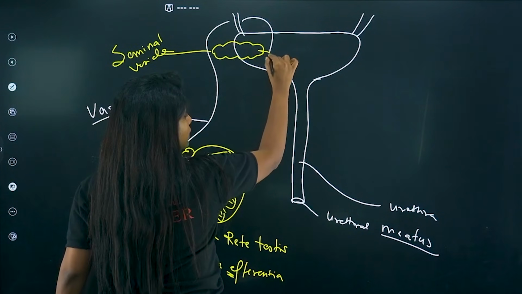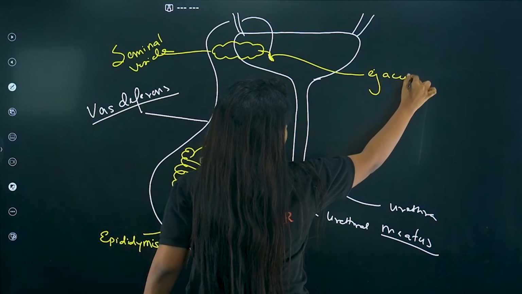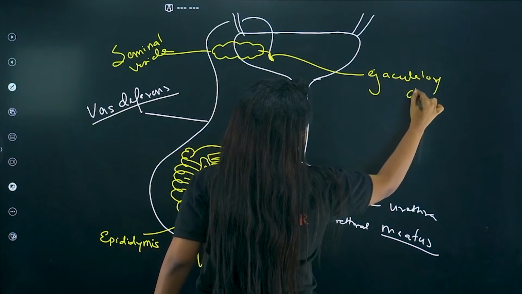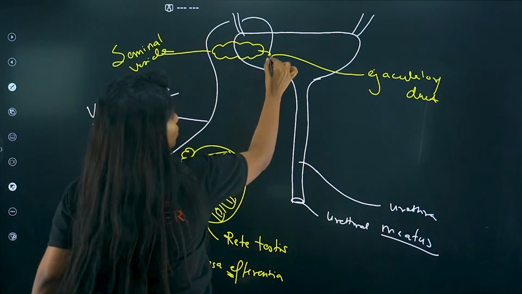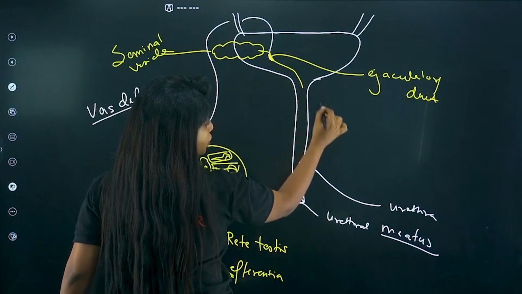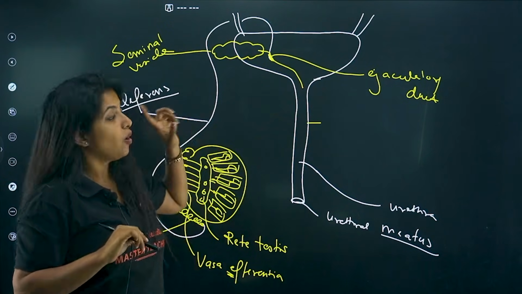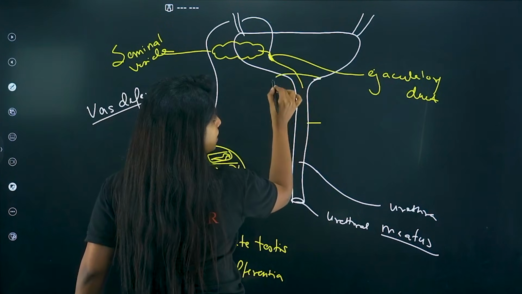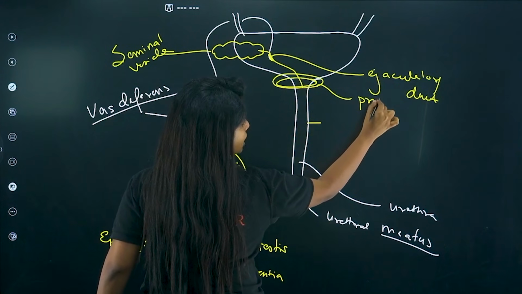Together they now form a duct which is known as the ejaculatory duct. Now the ejaculatory duct is going to open into what? The urethra. So from that side also you get the ejaculatory duct. Always remember over here you have an unpaired gland. This unpaired gland is known as the prostate gland.